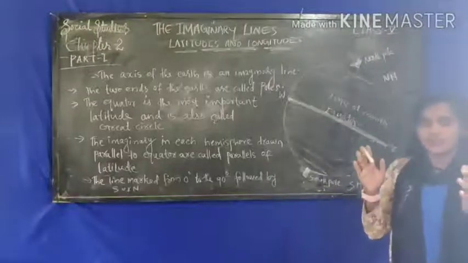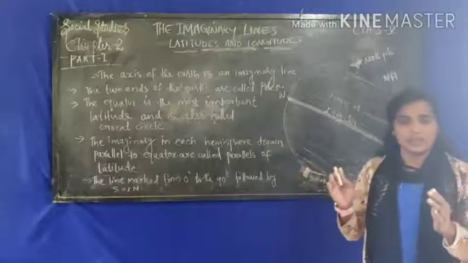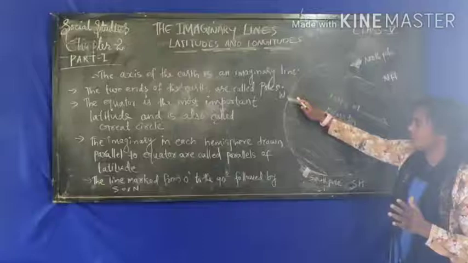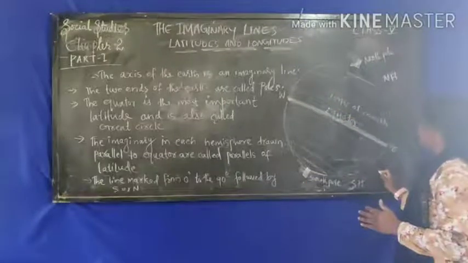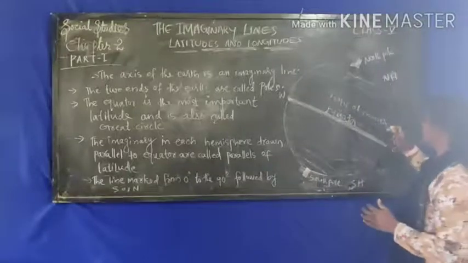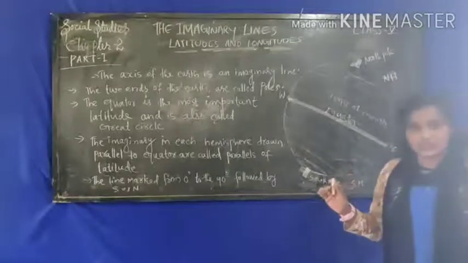So in between each and every 1 degree Celsius, there is an imaginary line. When you calculate from the equator to the north pole, there are 90 latitudes. As I have said, the equator divides the earth into two equal halves.